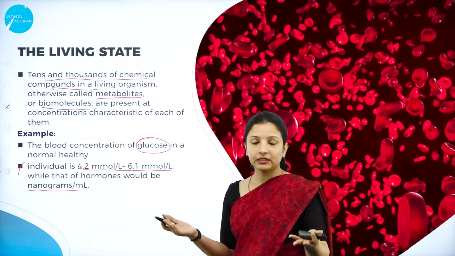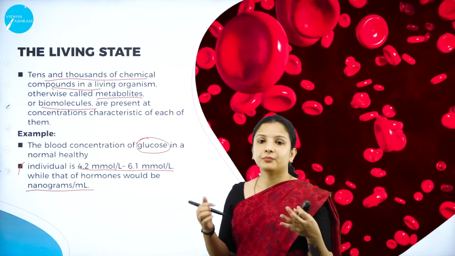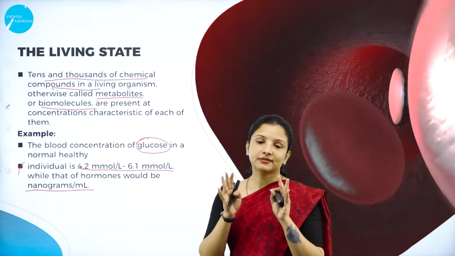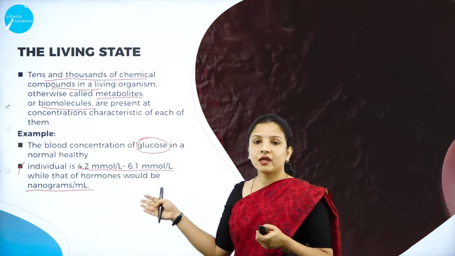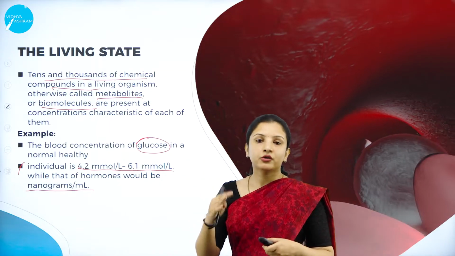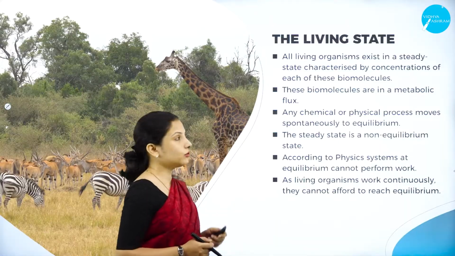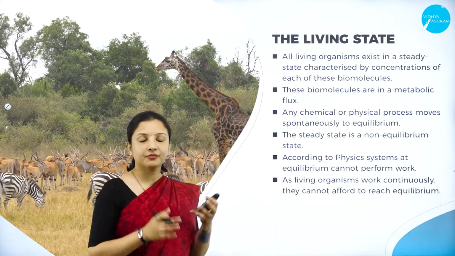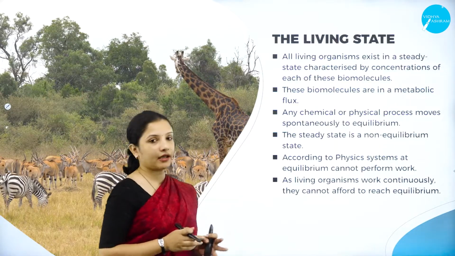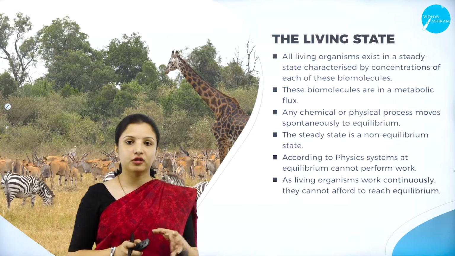So in a living state, biomolecules or metabolites, though they participate in different biochemical reactions, are not present in the same concentration. They vary according to their function, or according to how much they are needed to perform a normal activity on a daily basis. And we know that all living organisms exist in this world in a steady state characteristic, based on the concentration of each of these biomolecules.